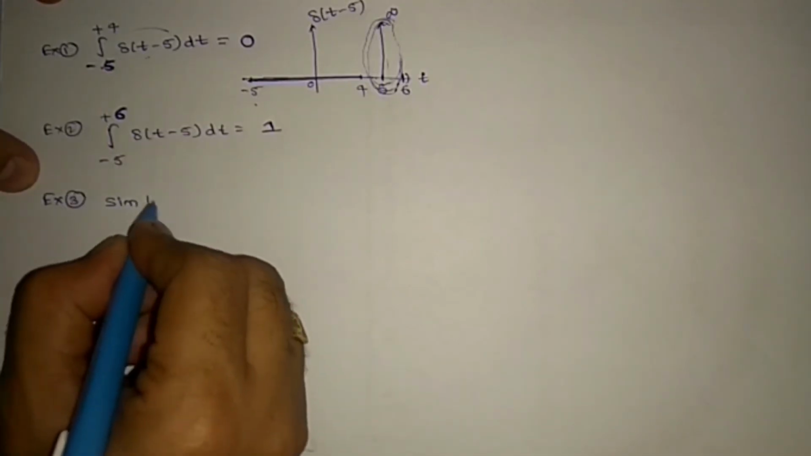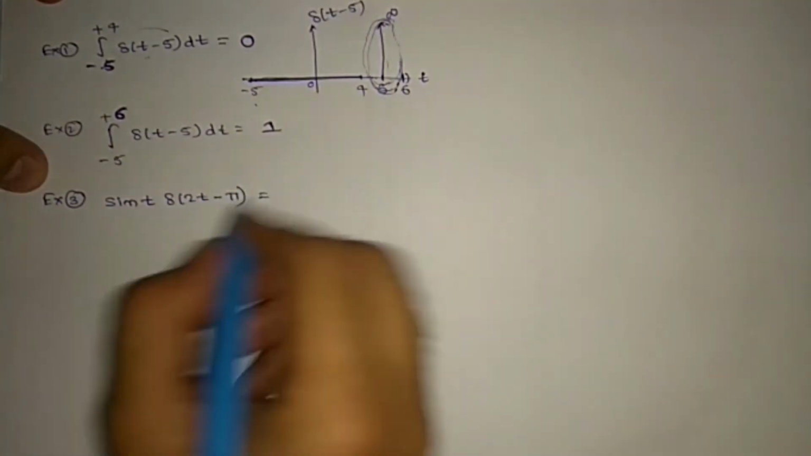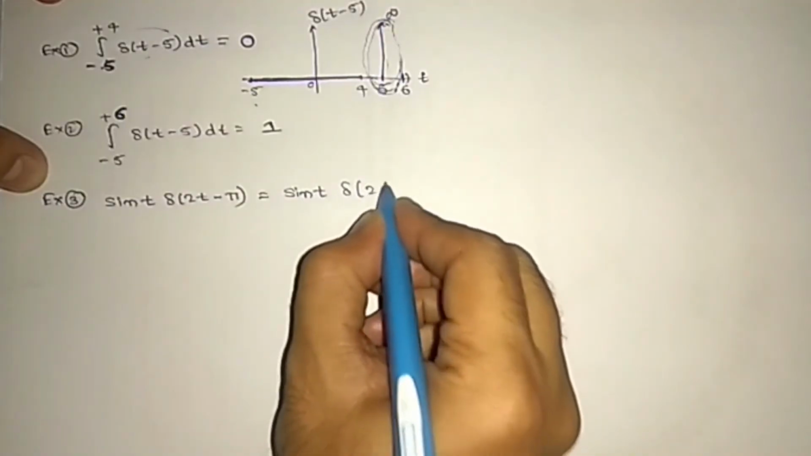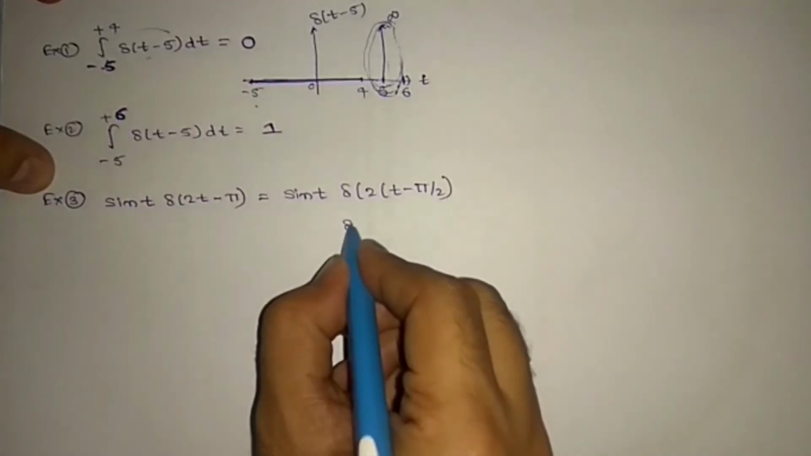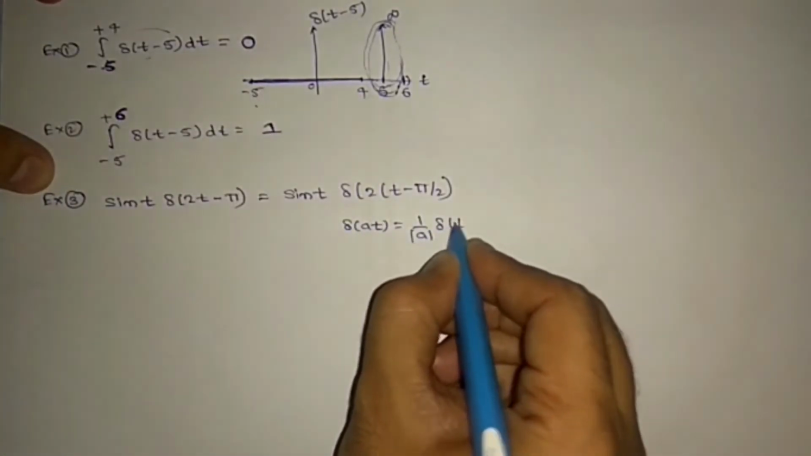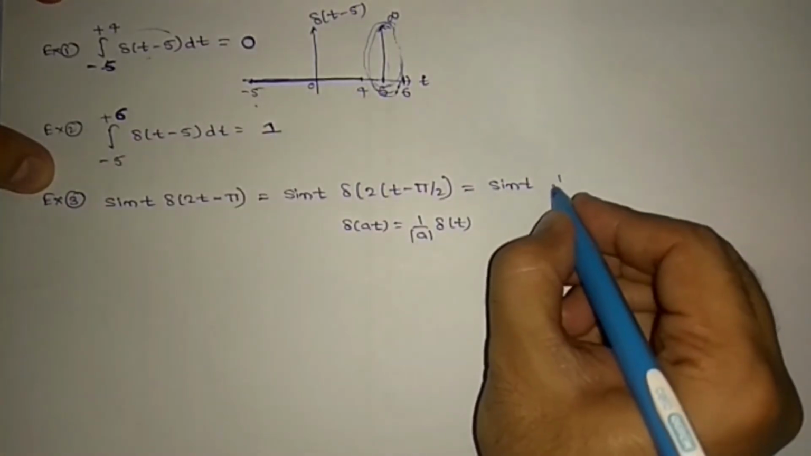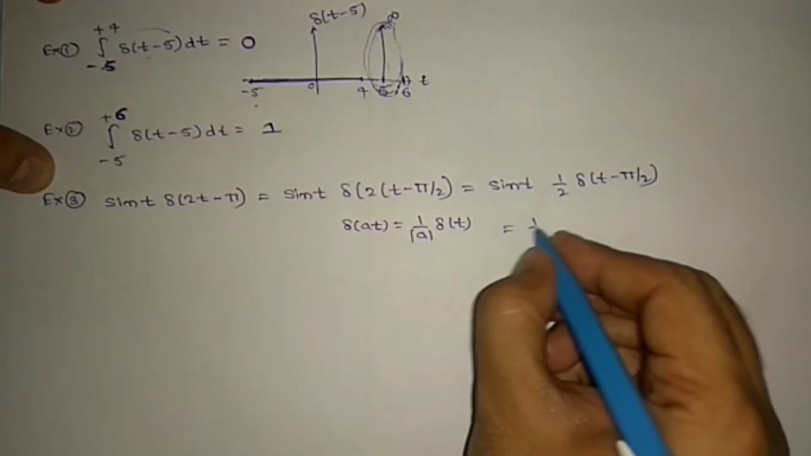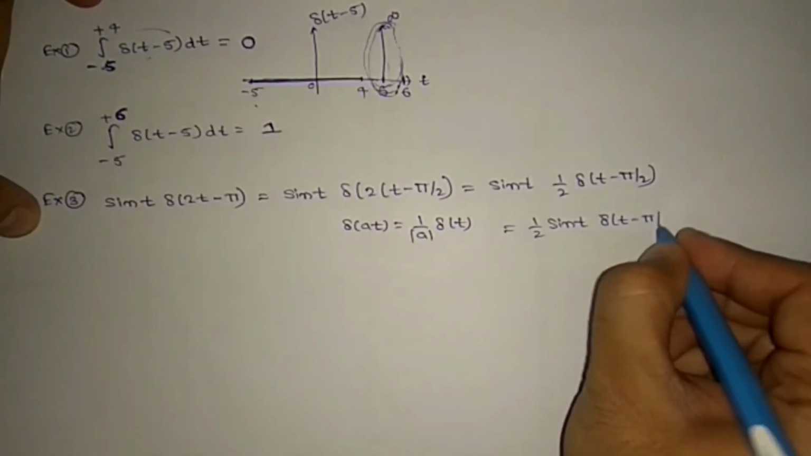Sine t del of (2t minus pi). How are we going to solve this one? Sine t, here in del of 2, take 2 common: t minus pi by 2. Now scaling: del of at equals 1 by mod a del of t. So from this we write sine t into 1 by 2 del of (t minus pi by 2). So now 1 by 2 sine t del of (t minus pi by 2).